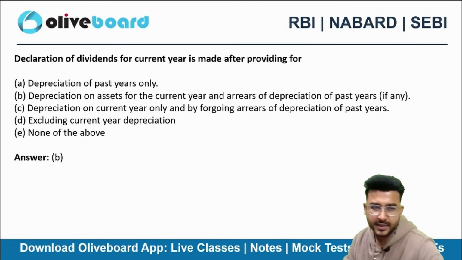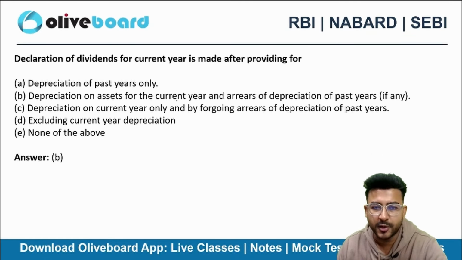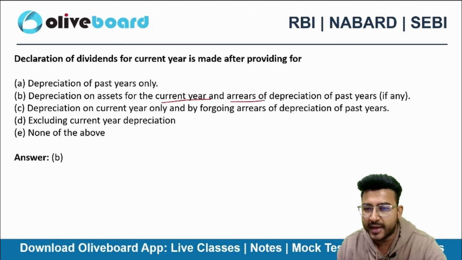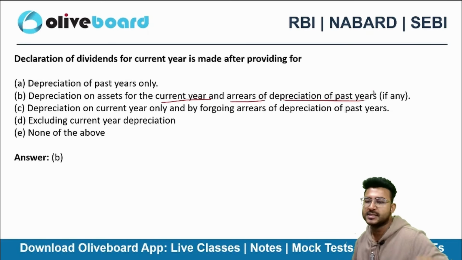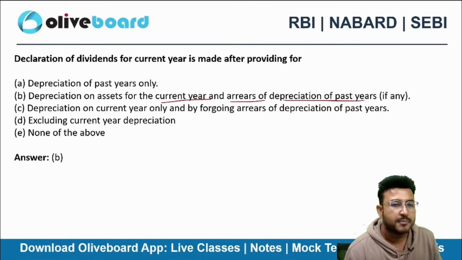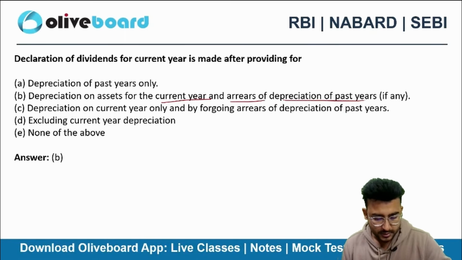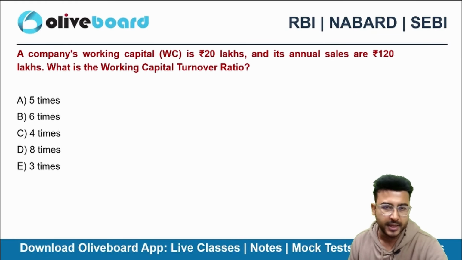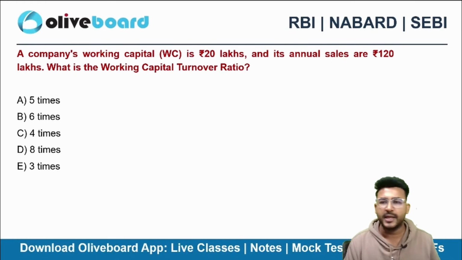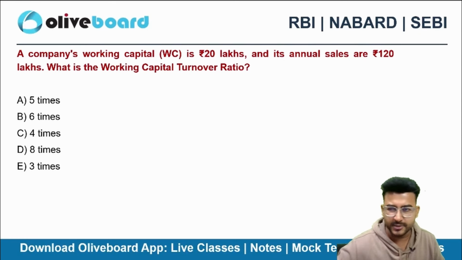Option B here is the correct one. Depreciation on the assets for the current year and any arrears of depreciation of the past years, if any, we have to deduct that before the dividend obligation, right?